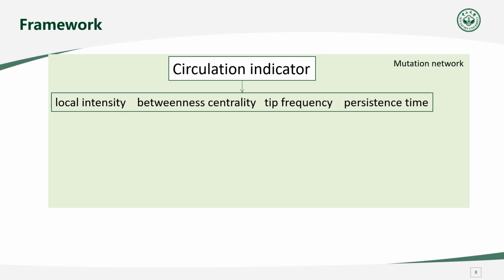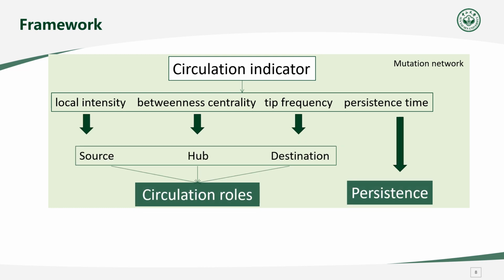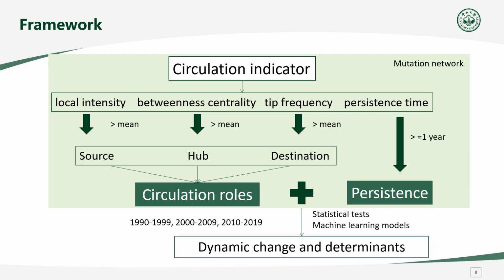4 circulation indicators were defined, including local intensity, betweenness centrality, tip frequency, and persistence time. Based on the indicators, 3 circulation routes, including source, hub, and destination, were further classified. In addition, spatial and temporal change of the circulation routes and the persistence time were explored in 3 decades between 1990 and 2019. Furthermore, associated factors were identified to provide targeted information for precise intervention of dengue control.